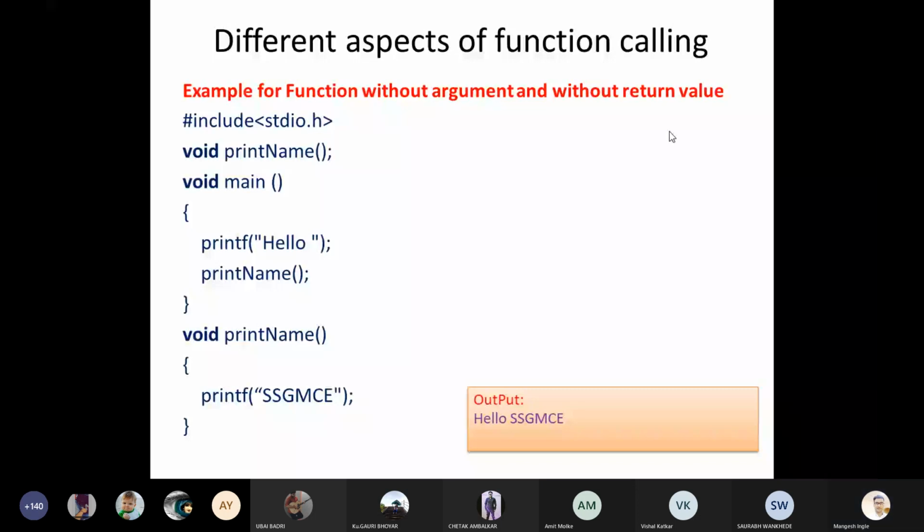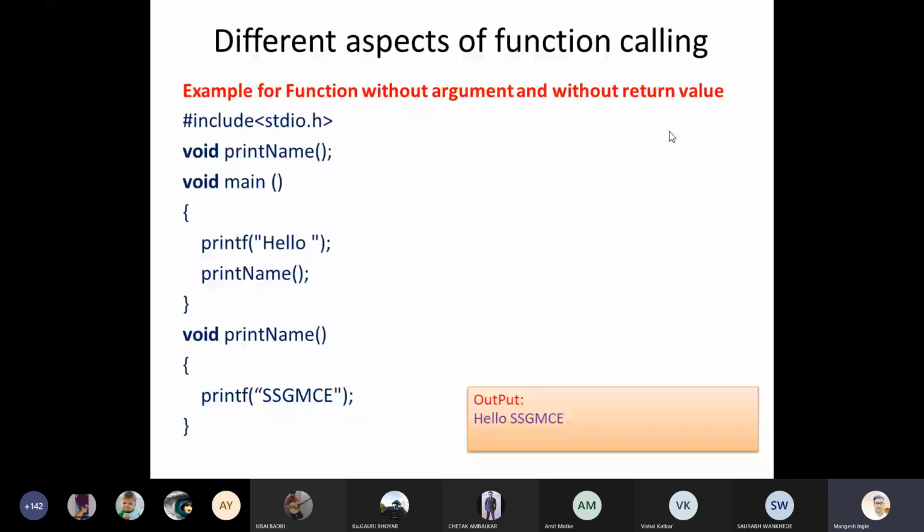Then the print name function will be called. In the second line, void print name is what we call a function declaration. In the second-last line, void print name, and inside it we have one statement, printf ssgmc, that is nothing but the function definition. So we can easily identify the differences between these two. If you're not aware of function declaration and definition, you cannot understand the function concept.